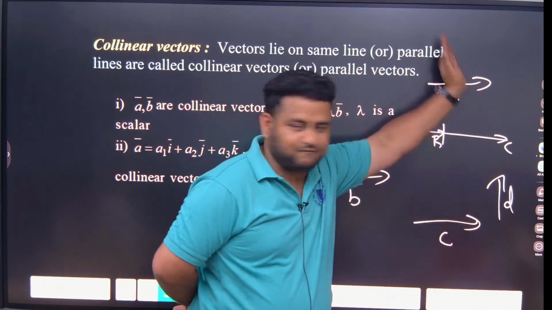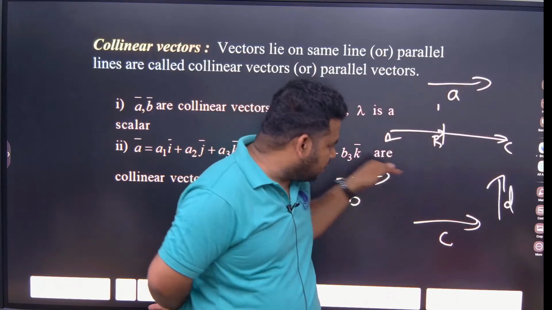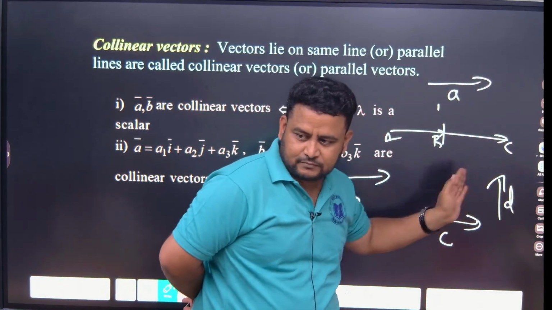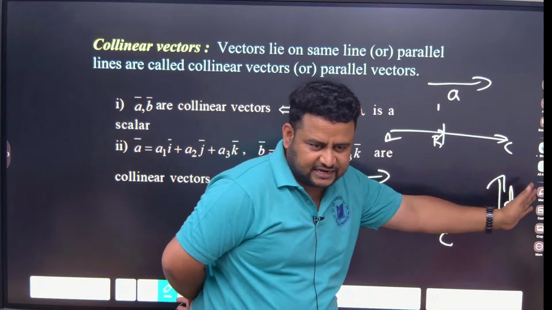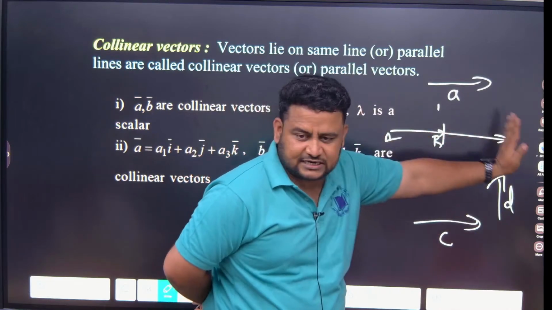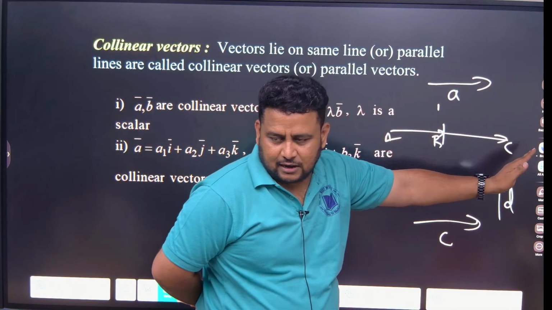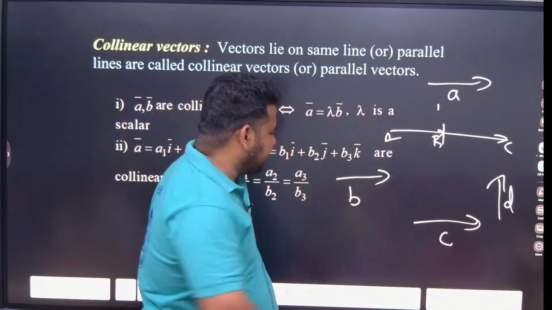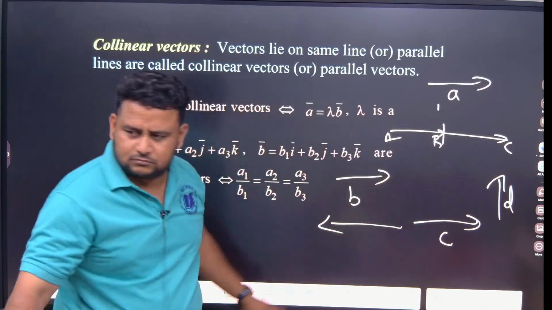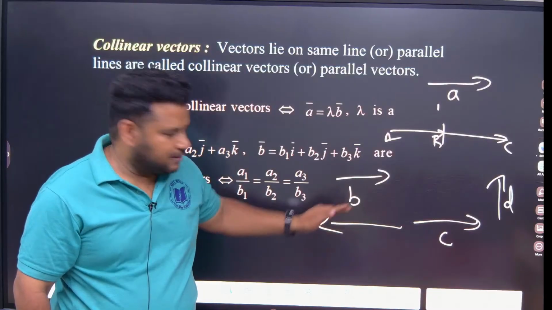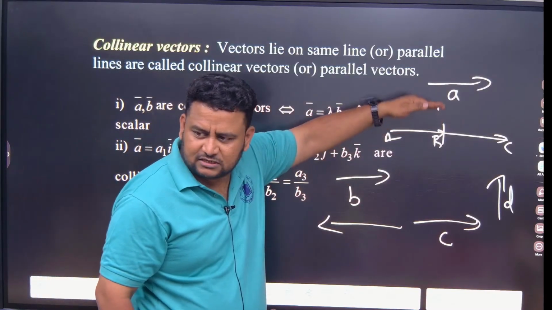Here the direction is upwards. But for all the vectors, the direction is towards the right. Okay, for me it is left, for you it is right. So all the vectors should be towards that only, or it should lie in the same line. Suppose I write like this. This is also possible. Why? Because I can bring it on the same line.